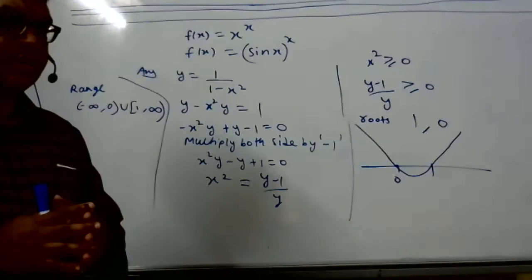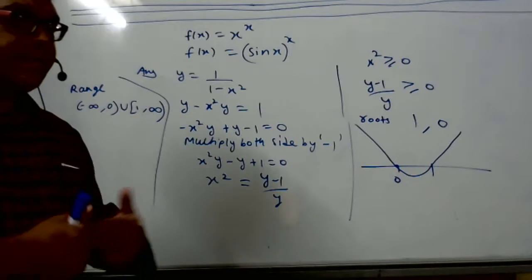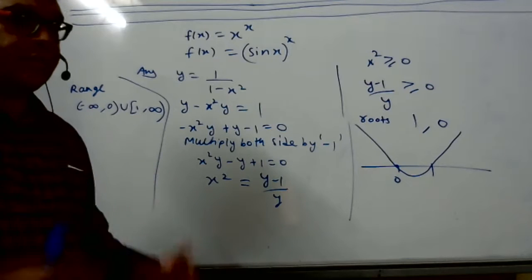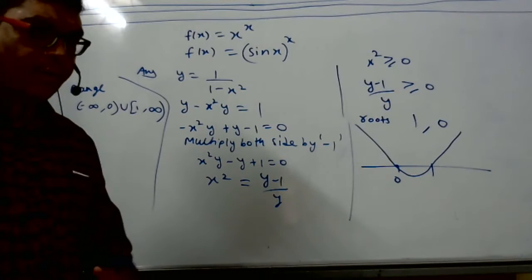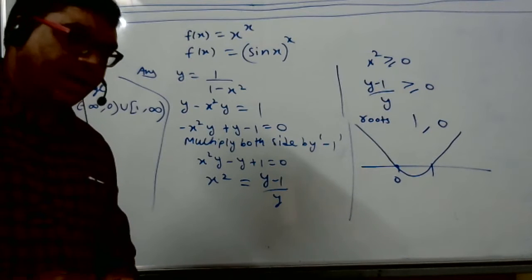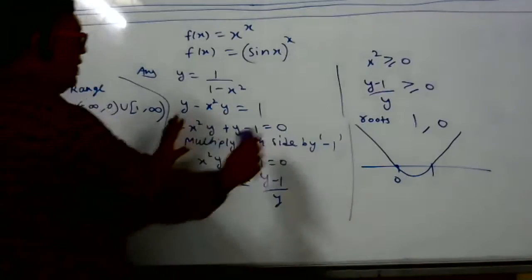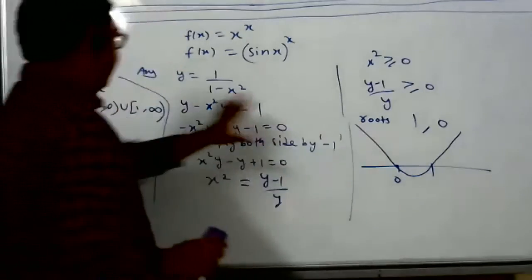It is not possible, student, to express y in terms of x, because that is a proven fact now. That's why it is called implicit. You cannot express y in terms of x. Now what do you want from me? Some help? Sir, I just wanted to confirm that you can't. It is not possible. I told you the other day also, it is not possible. Okay, Wavy curve, leave it. Any other doubt?